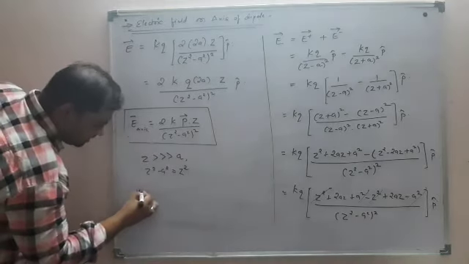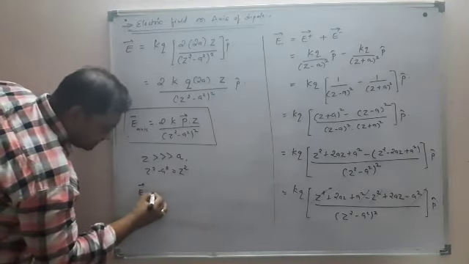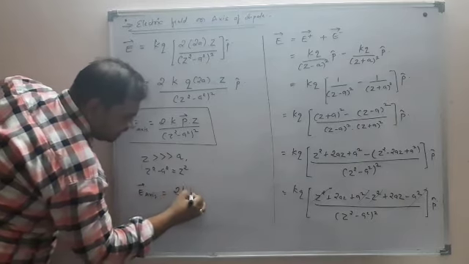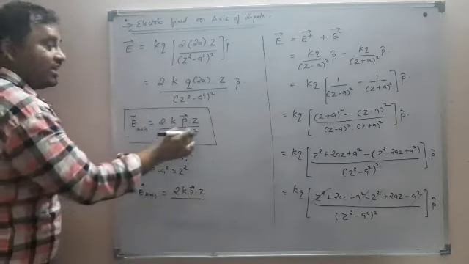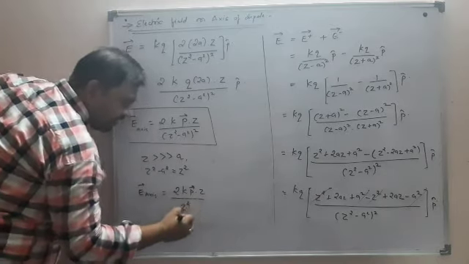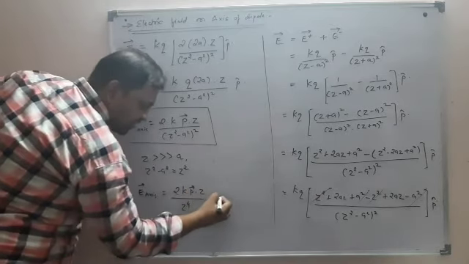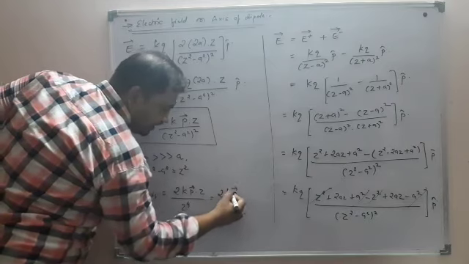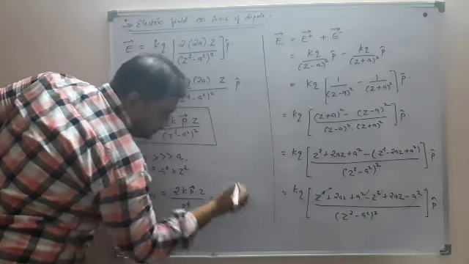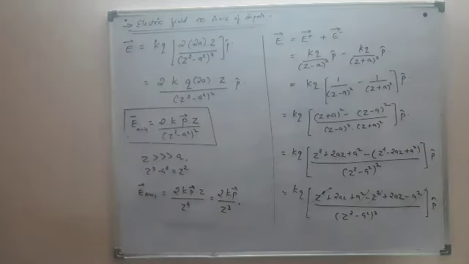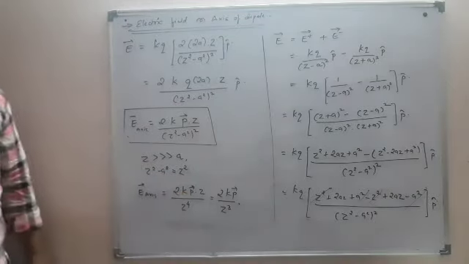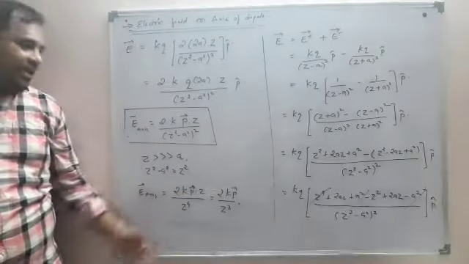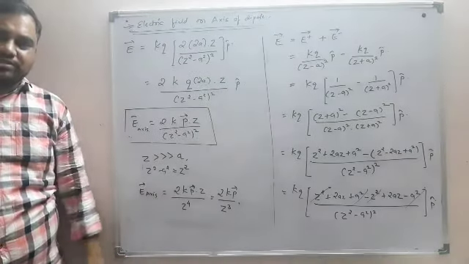So in that case, the electric field on the axis will be limited to 2KPZ upon Z square the whole square, that is Z raised to 4. You can cancel out one Z, then the electric field will be 2KP by Z cube. Now this is the expression for the electric field on the axis of a dipole. Very important concept, you will have to go through this.